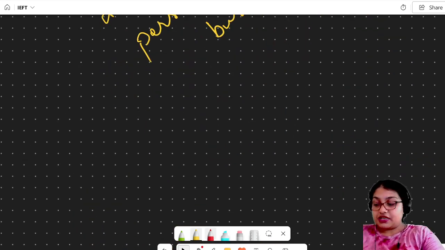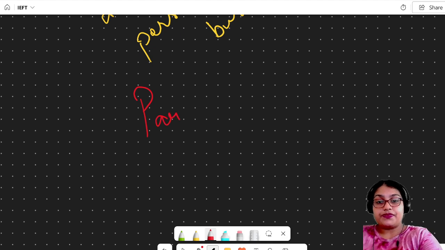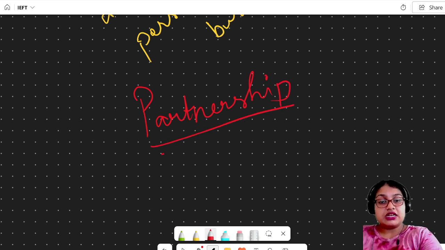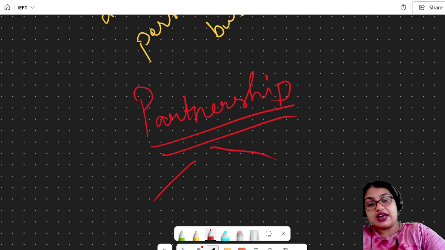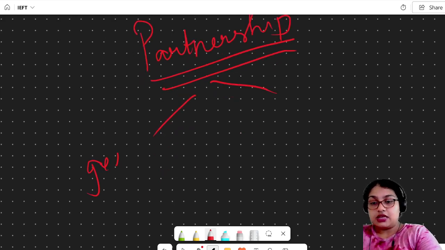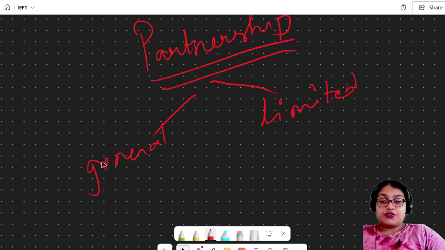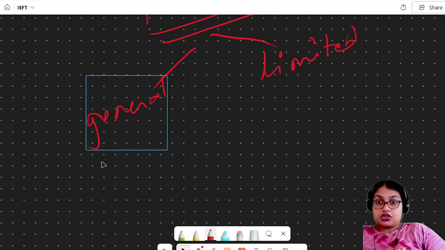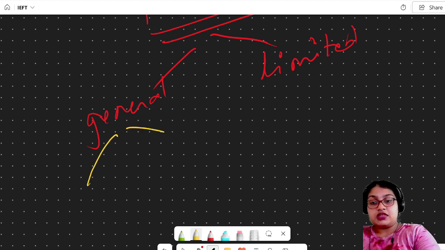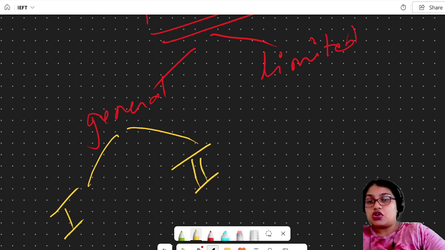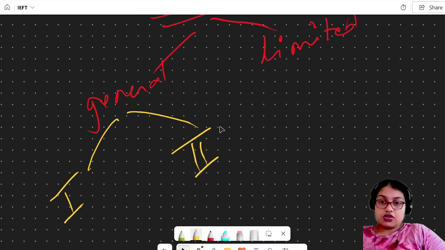After sole proprietorship, we have partnership. In sole proprietorship, only one person is there. So what will it be in partnership? Here in partnership, there are two types: general and limited. We'll look at general first. In a general partnership, two owners will be there, owner number 1 and owner number 2.